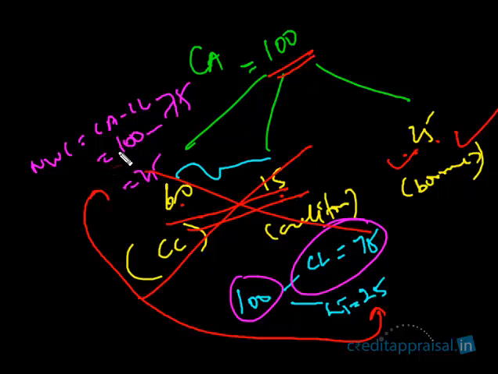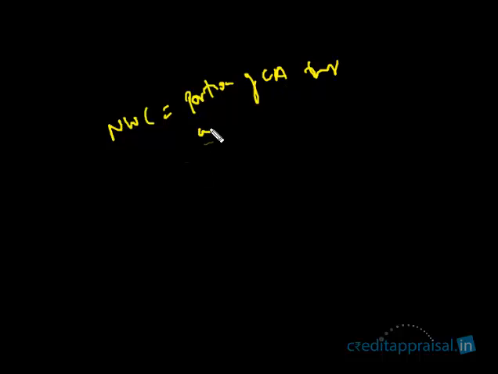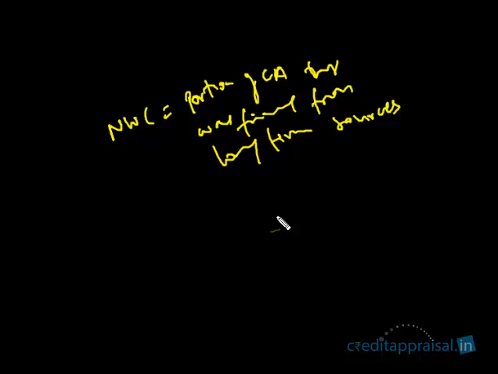So what NWC is saying is, you find out the total current assets. From that portion, you remove the current liabilities portion, these two. You will be left with some amount. In this example, 25. That is nothing but the financing from the long-term sources. So to put it in very simple words, NWC is the portion of current assets that was financed from long-term sources. It might take some time to digest this concept, but just try to understand.